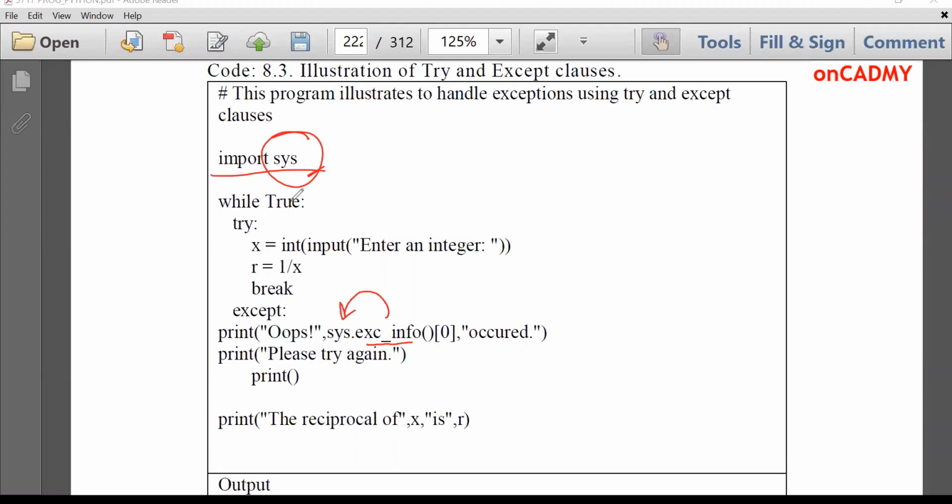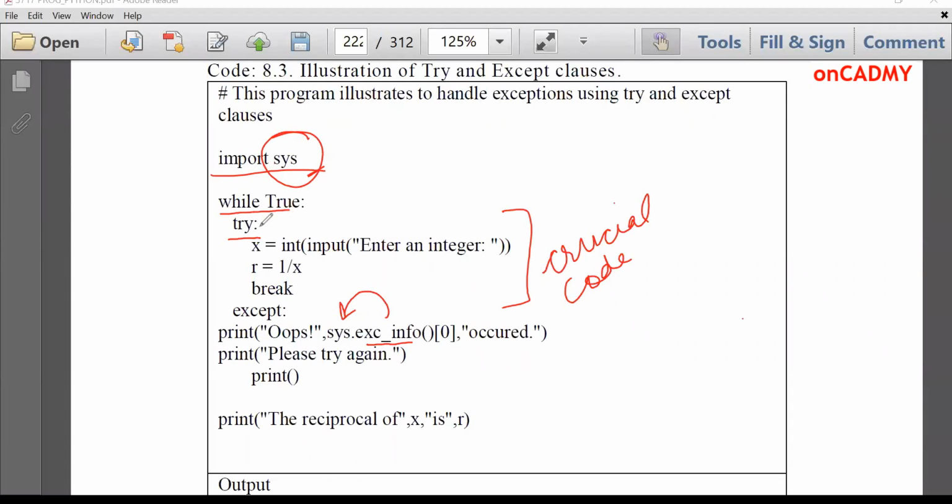So before writing the code, we'll write while True. While True means we are writing a loop which is set as true. Then we put a colon, and inside it we write the try clause. Try means a block of statements which is crucial, in which we doubt that it can raise an exception. We put that code inside a try block. You need to remember this: a crucial code which can raise a runtime error is written inside a try block.